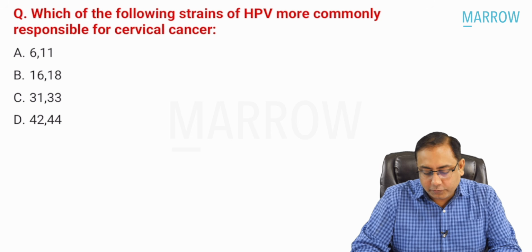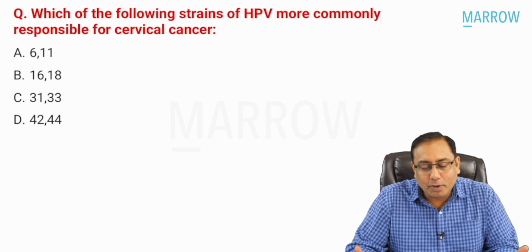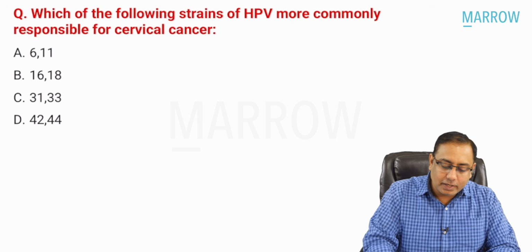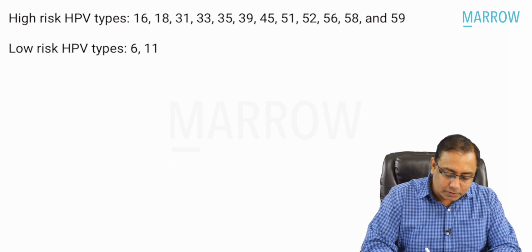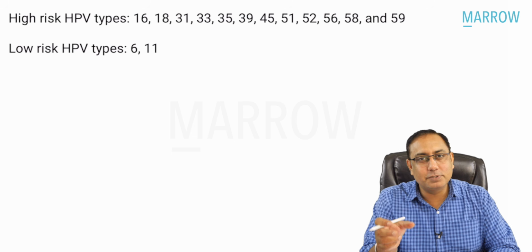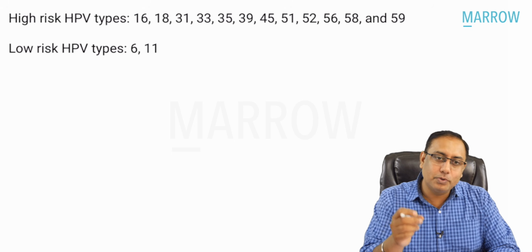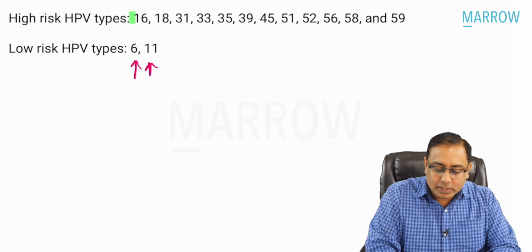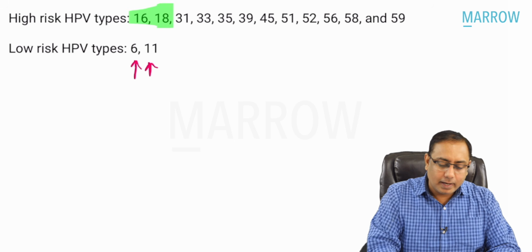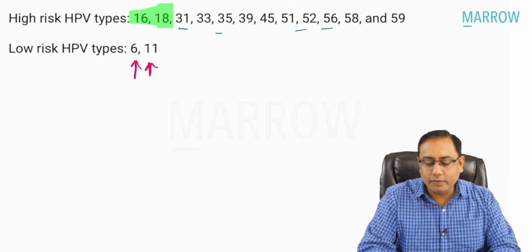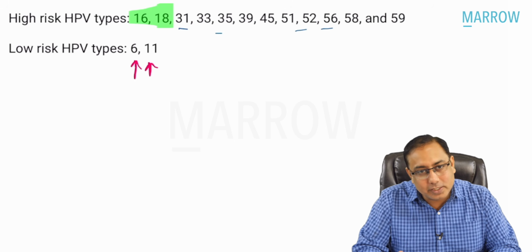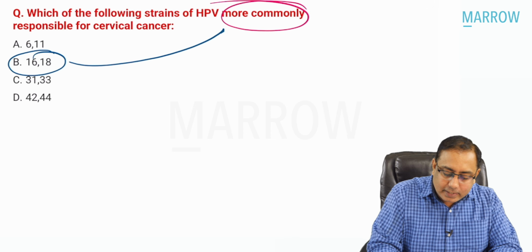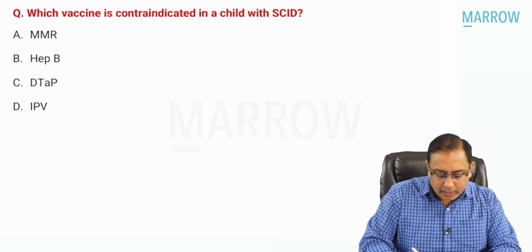Coming to the next one: which of the following strains of HPV are more commonly responsible for cervical cancer? 6, 11, 16, 18. They have asked which one is more commonly responsible. Please note the high risk HPV types and low risk HPV types: low risk is with 6 and 11, whereas high risk is with 16 and 18. This is the most common, and others are 31, 33, 35. All these numbers are there. You have to memorize these numbers. So the most common high risk is with 16 and 18. That is a frequently asked MCQ.